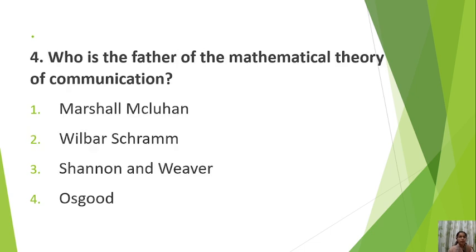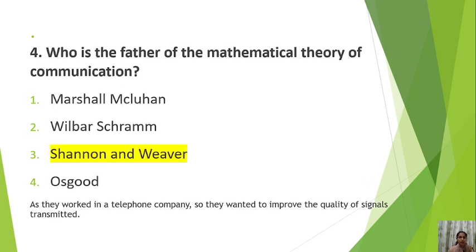Okay. Fourth question is, who is the father of the mathematical theory of communication? Number 1 Marshall McLuhan, number 2 Wilbur Schramm, number 3 Shannon and Weaver, number 4 Osgood. Try to answer this. If you have studied the models of communication, you must be knowing this. So the correct answer is Shannon and Weaver.